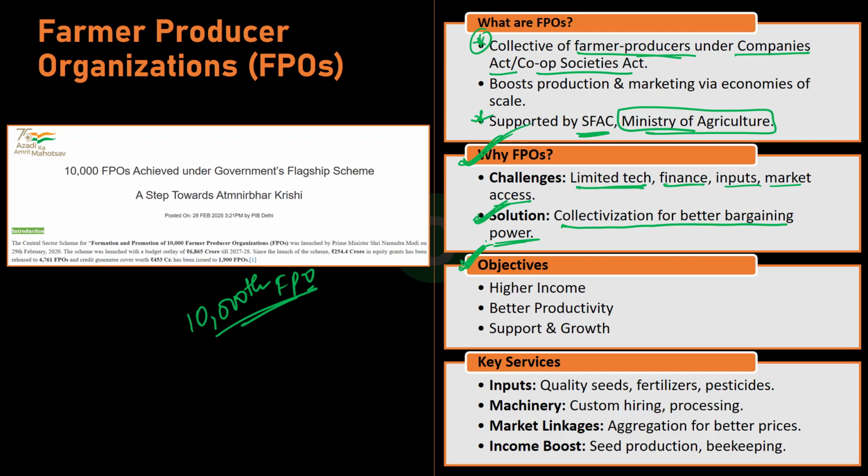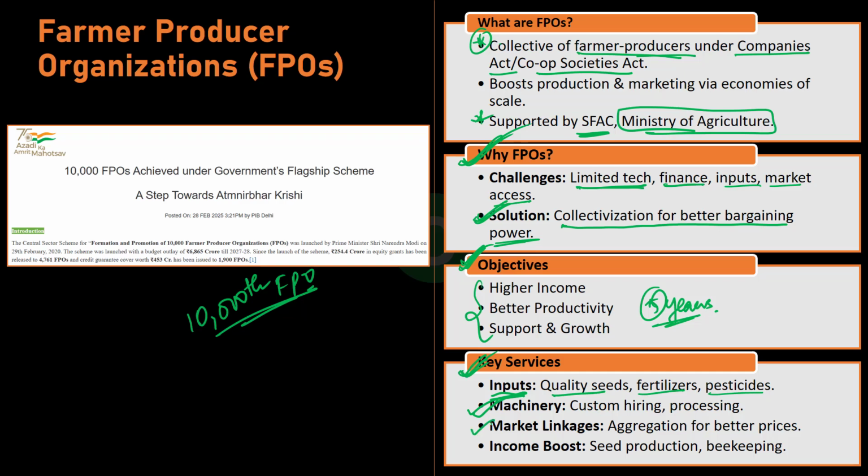Now, the primary objectives of FPOs include enhancing productivity, providing efficient resource use, and also offering capacity building support for up to 5 years. Further, these FPOs provide essential services including quality input supply like seeds, fertilizers and pesticides, and also machinery hiring, value addition and market aggregation to secure better prices for the farmers.